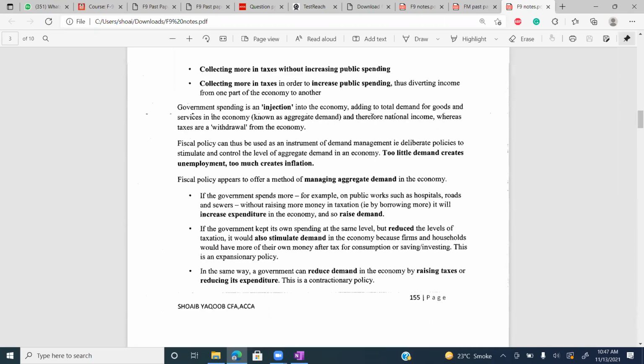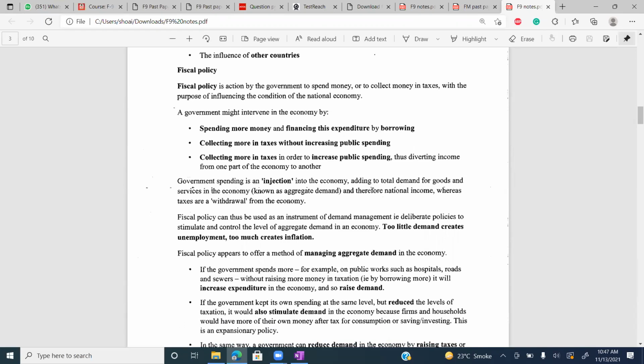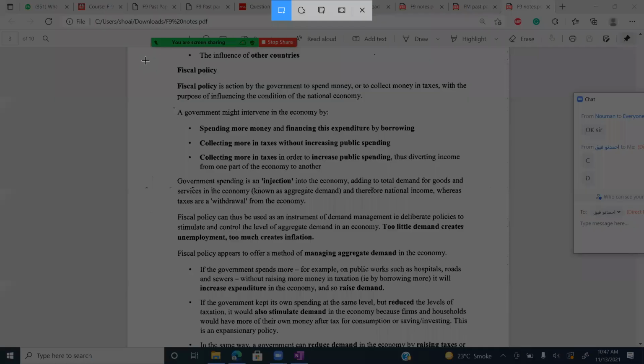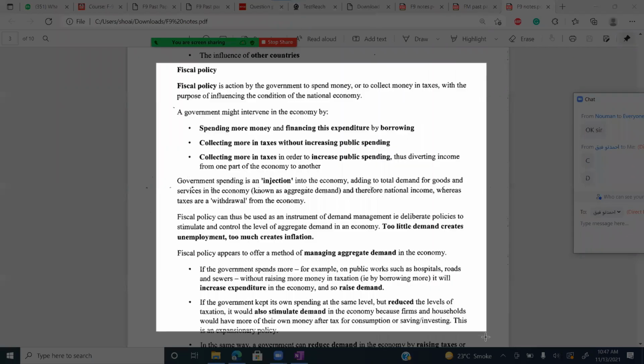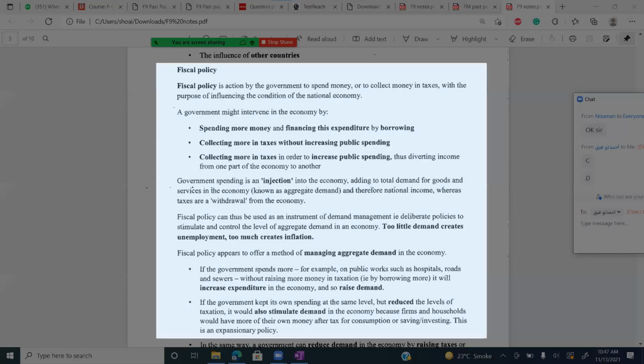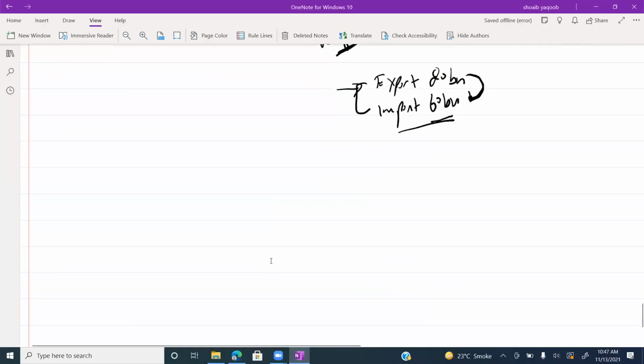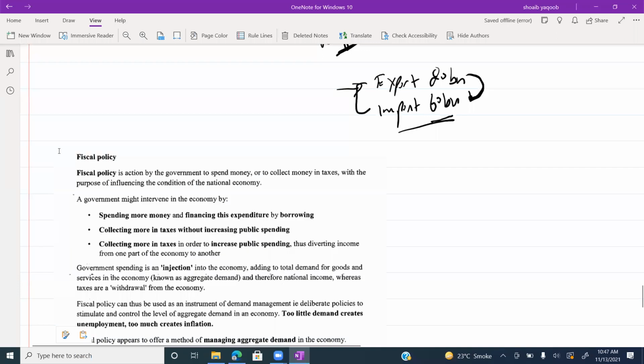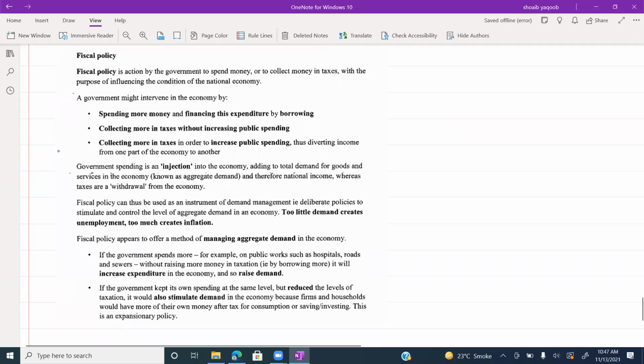First one is fiscal policy. Fiscal is relating to tax. Remember, you have heard this word in F6 in the tax paper: fiscal year. Fiscal policy is action by the government to spend money or to collect money in taxes with the purpose of influencing the condition of the national economy.